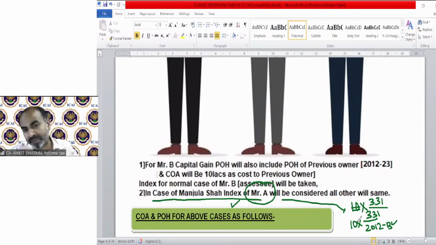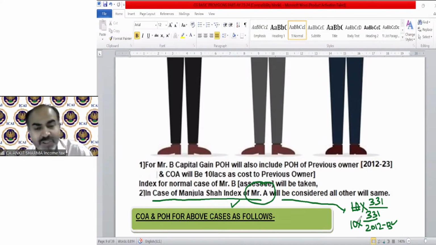But now for the purpose of examination, here is bad news also. If in the examination it has been given in these 11 cases that you need to calculate the capital gain and the question is silent, then you need to solve it both ways. You need to solve it as per the provision, in which case you take the index as per the assessee. And then you need to solve it showing that as per Manjula J. Shah, the cost will be different. You have to solve it twice to show the examiner that yes, you know both provisions.